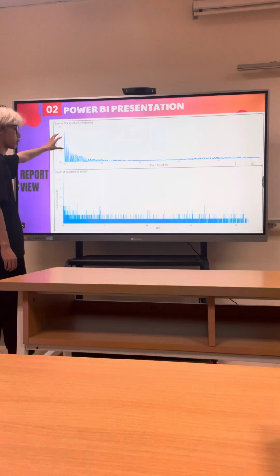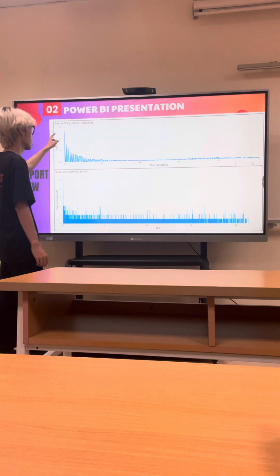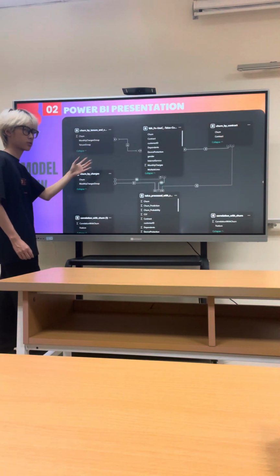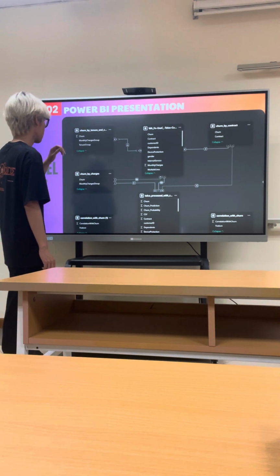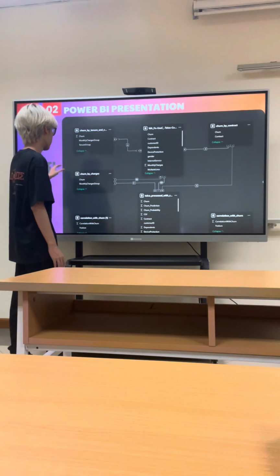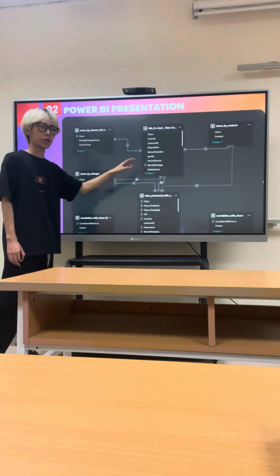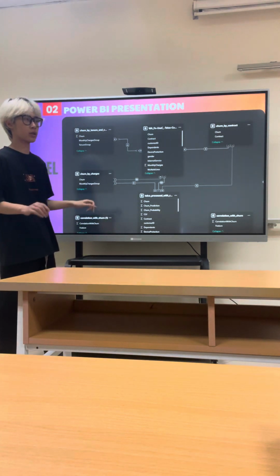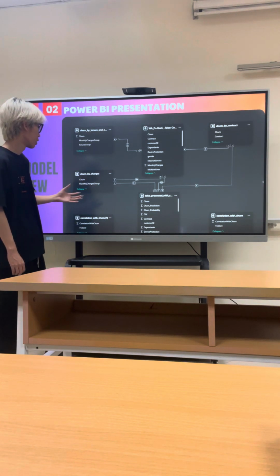And this is the presentation of the CFV, based on churn probabilities and the churn rate predictions. As you can see, this is the model of how I link each table in the CFV file to the main file to create relationships between each table.